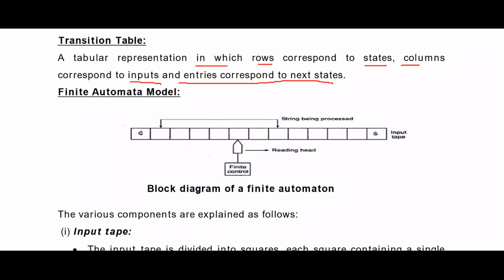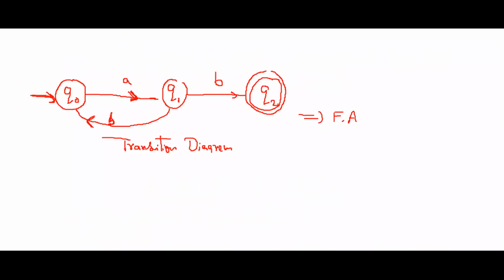Suppose I have a diagram like this. I will take one diagram, Q0, Q1 and Q2. Let us suppose Q2 is the final state. Here, Q0 is the initial state.